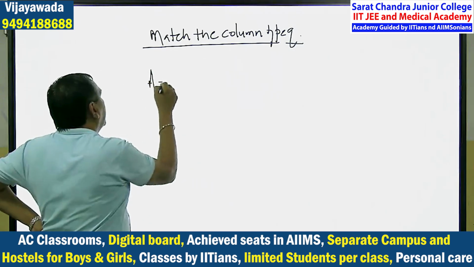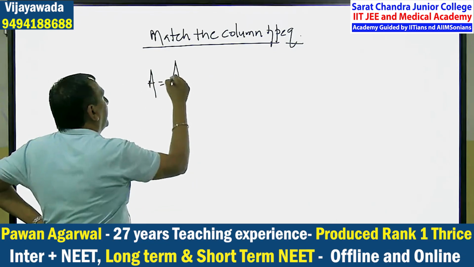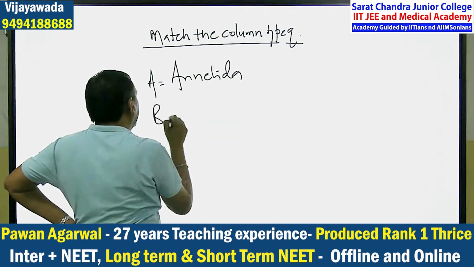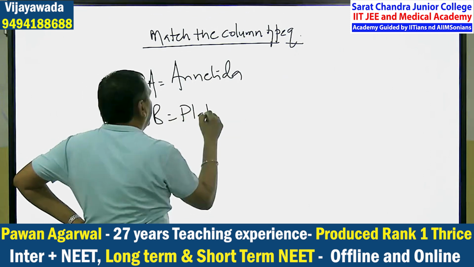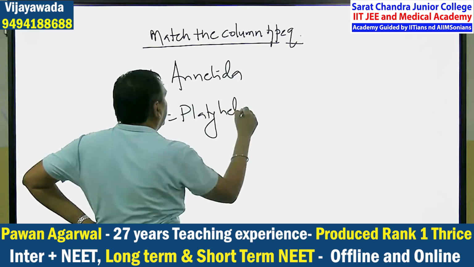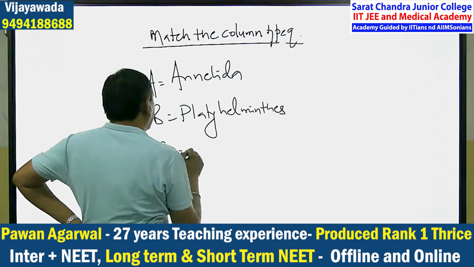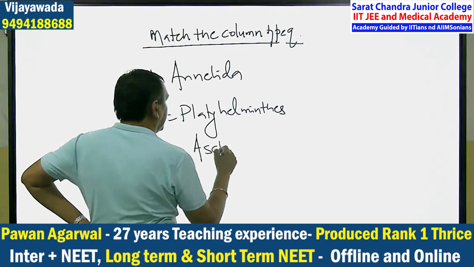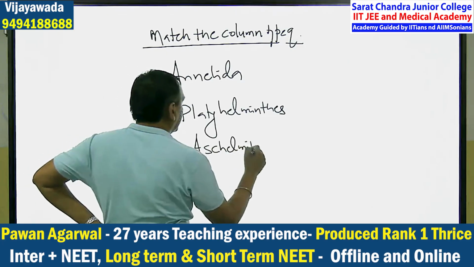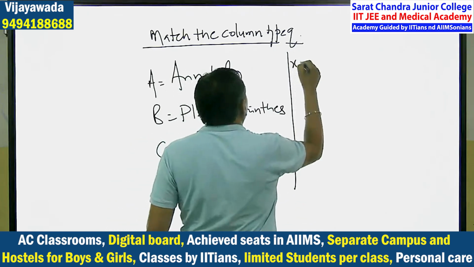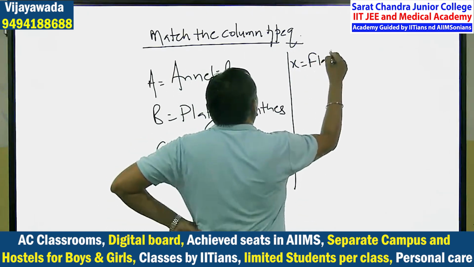A is Annelida. B is Platyhelminthes. C is Aschelminthes. Now, X, flatworm.